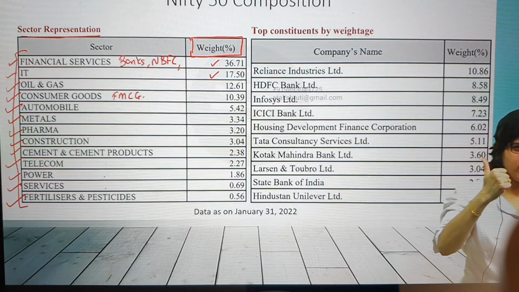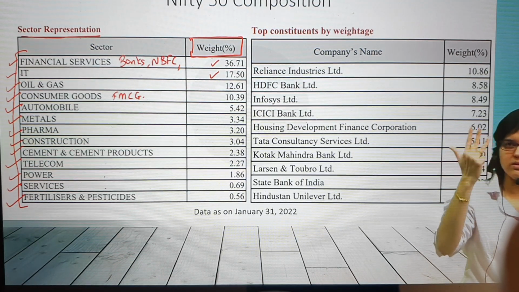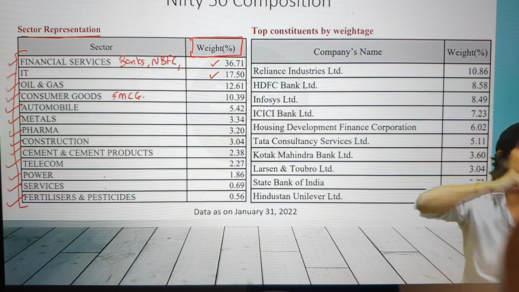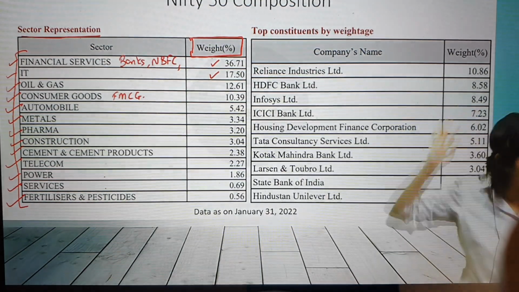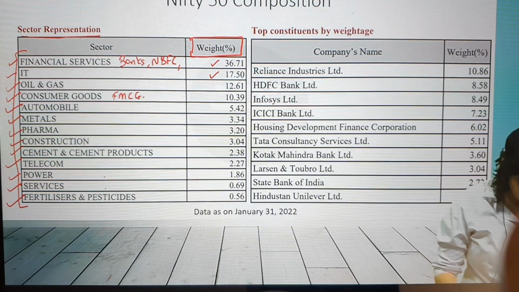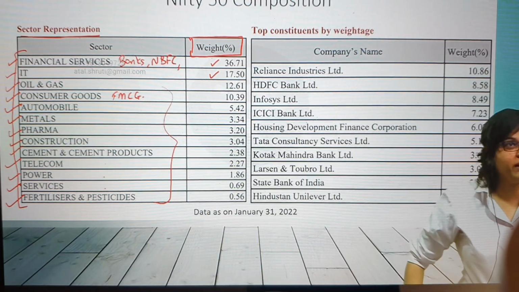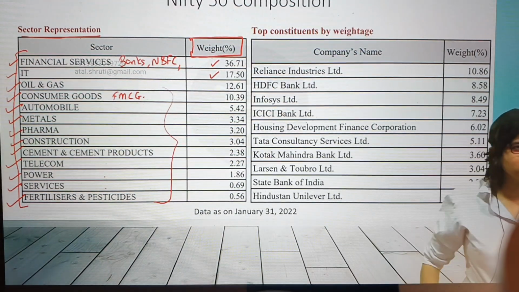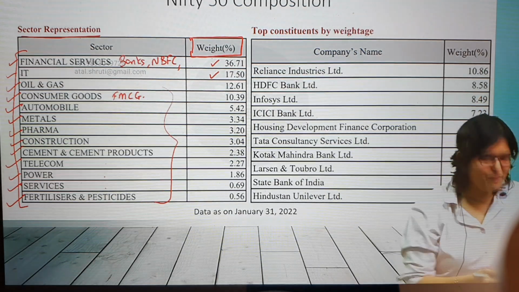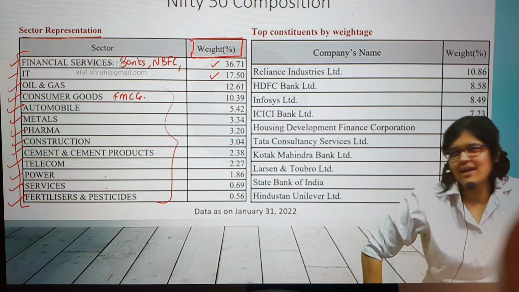So now you tell me. Assume HDFC Bank, ICICI Bank, SBI, Infosys, TCS, these five, are performing very well today, up by 2%, 3% each. And all of the others are just maybe 1% down, 1% up, a little bit here, a little bit there. Nothing special. Will the market be very nicely up or just here and there? Up. Why? 50% weightage is given only to banks and IT.